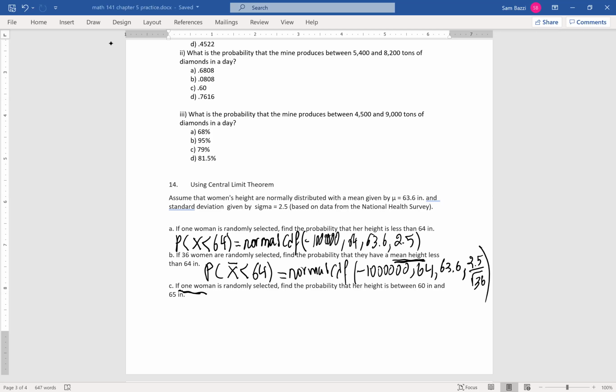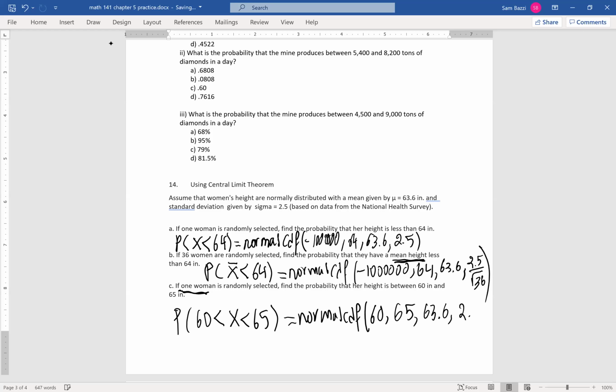If one woman is randomly selected, what's the probability that her height is between 60 and 65? That's an easy question. So you put 60 less than X less than 65, and this is how I like to answer the assignment. And then show me that you put normal CDF, so I know that you knew how to use the right formula. You put 60 as a lower bound, 65 as an upper bound, and you put 63.6 and 2.5, just the standard deviation here because it's only one person. And then you find the answer. So that's central limit theorem.